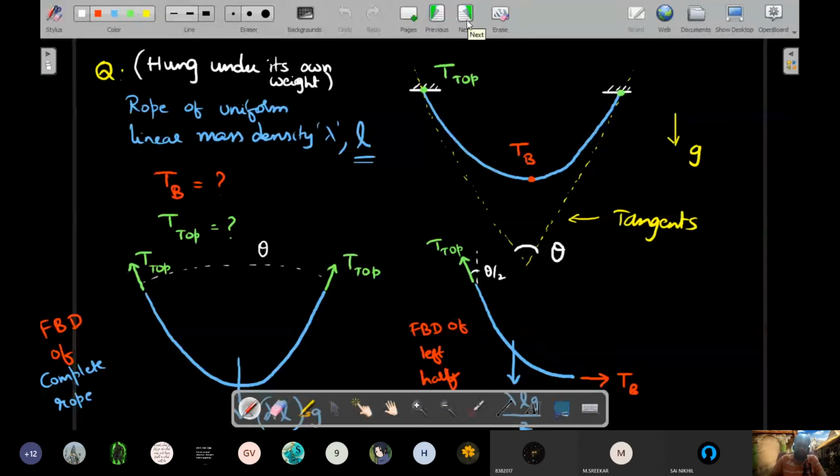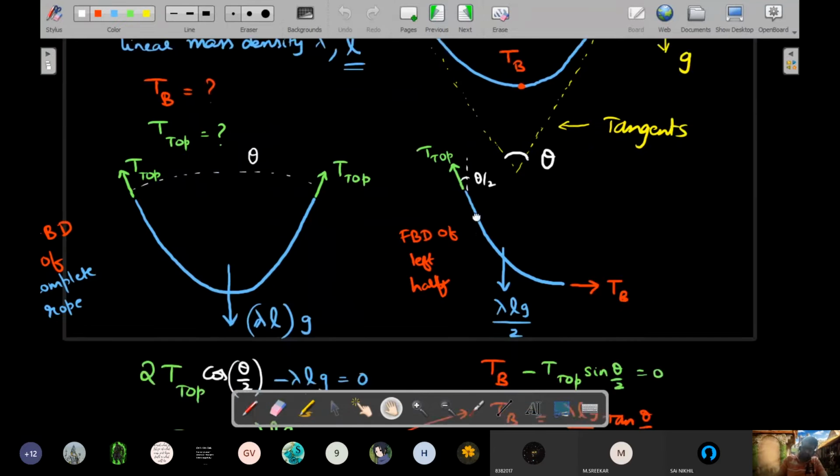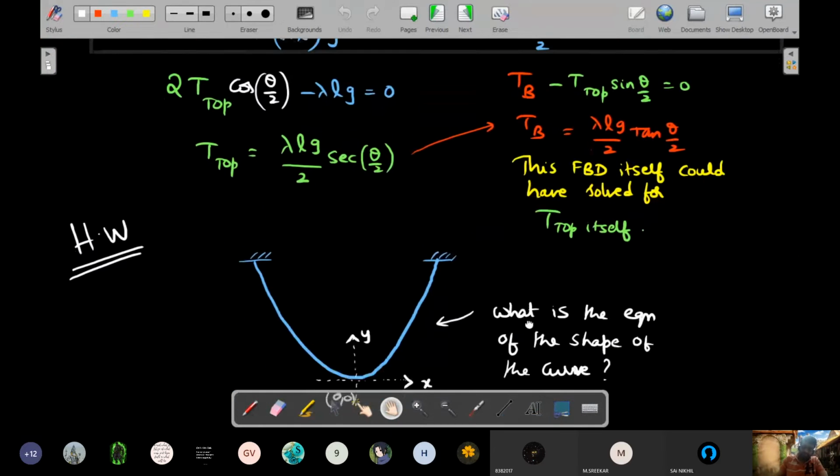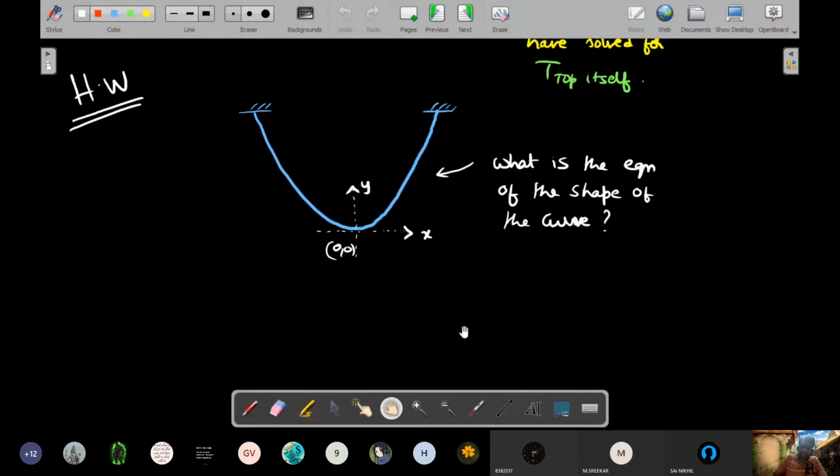So let me go back to the actual question. This was the question we did, where we found out the tension at the bottom and the tension at the top in terms of the angle between the tangents at the top and bottom, right? So this was the question wherein we took the FBDs, and the homework was this.